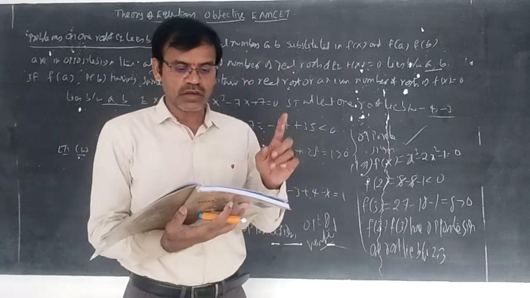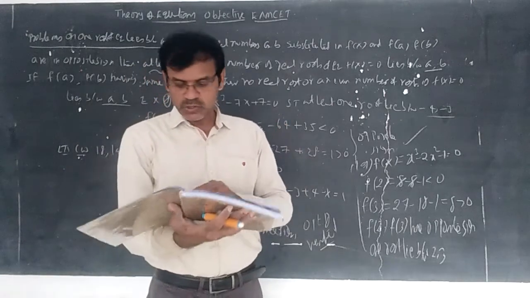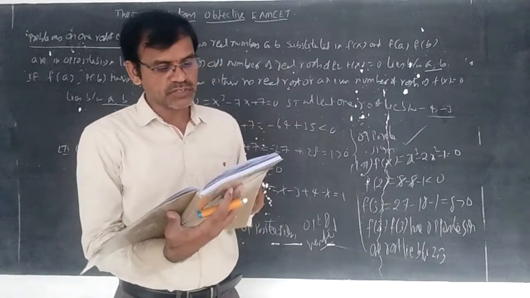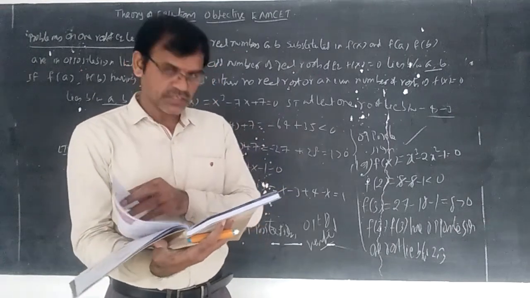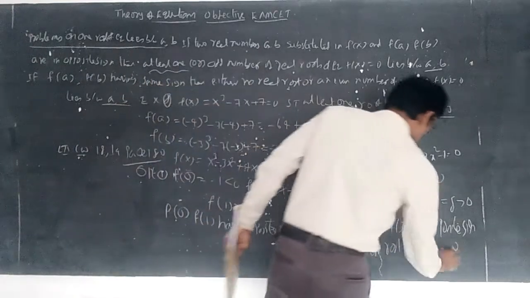We can say both A and R are correct, and R is the correct explanation of A. So for the 19th question, level 2, it is the first option. For the 18th also, first option. Correct, it is option 1.